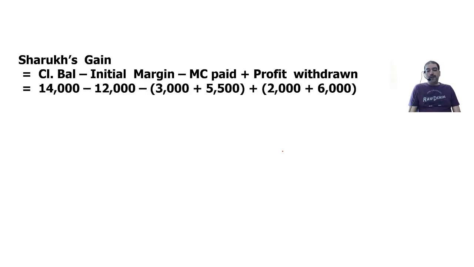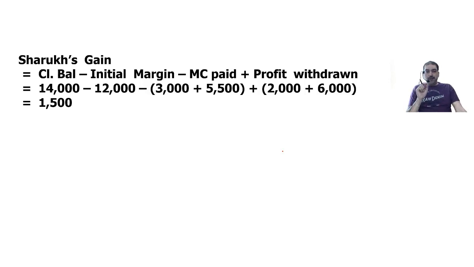Closing balance is 14,000, initial margin 12,000. Margin call paid, he has paid twice, 3,000 and 5,500. Profit withdrawn, he has withdrawn twice, 2,000 and 6,000. So net figure is 1,500 profit.